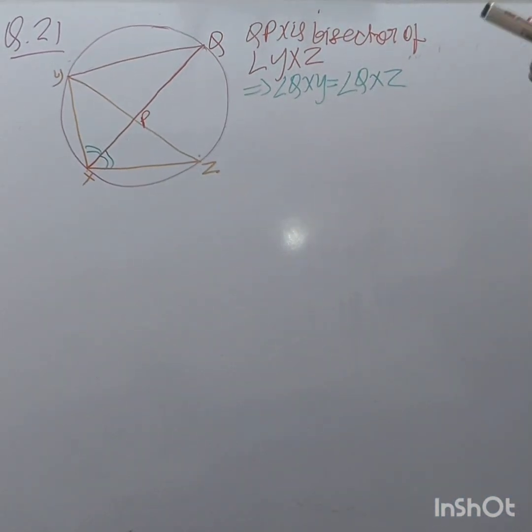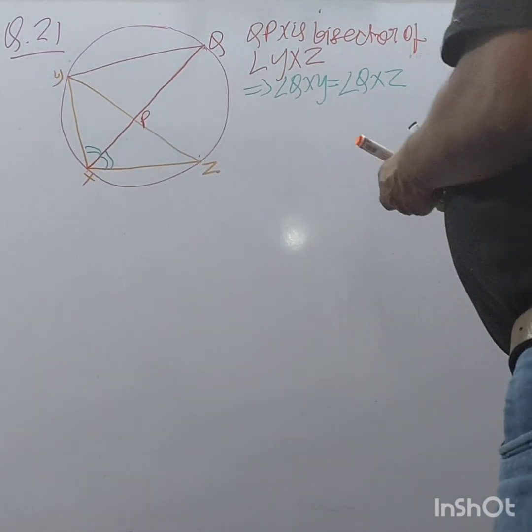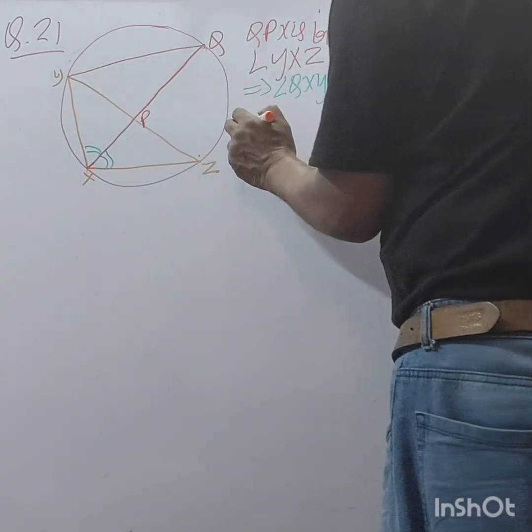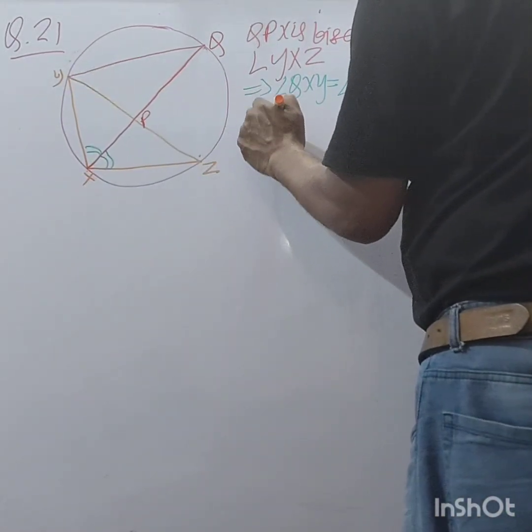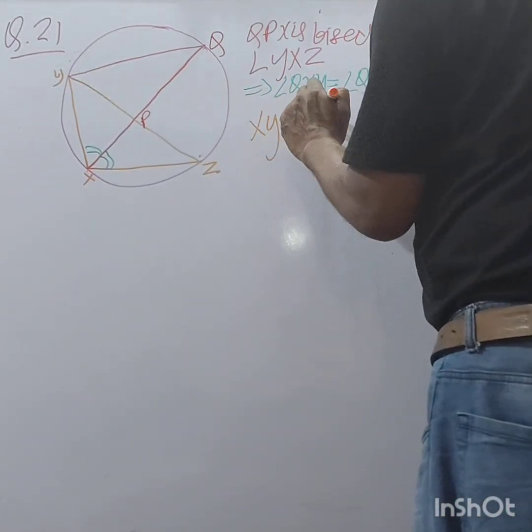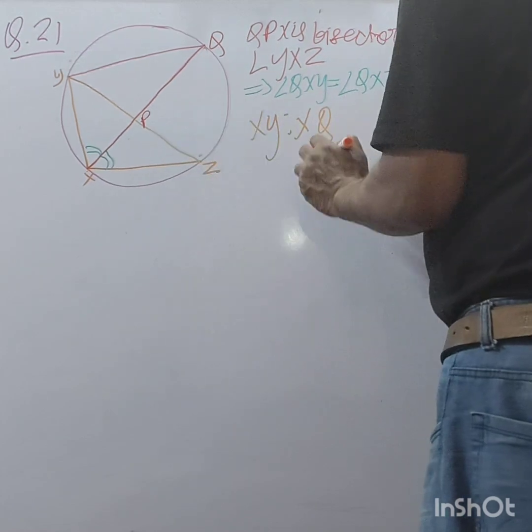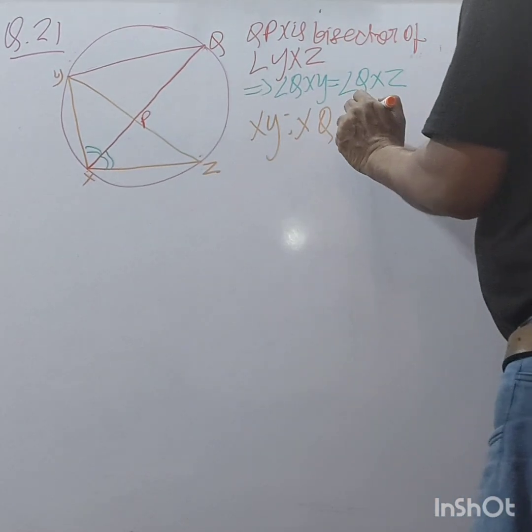Now what next do you have? Prove that XY ratio XQ is equal to XP ratio XZ.